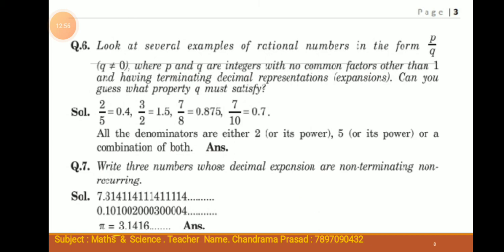Next, 0.10100200030004 and so on. And pi equals 3.1416 and so on. These are decimal expansions that are non-terminating, non-recurring.